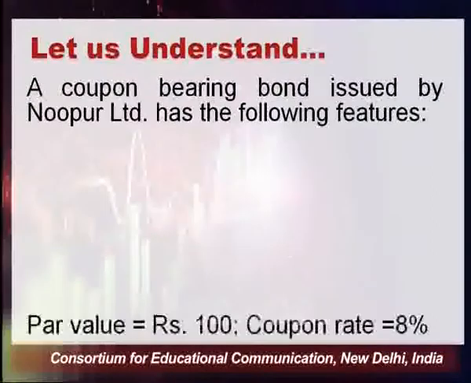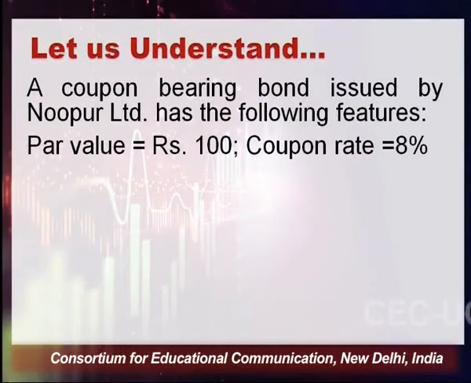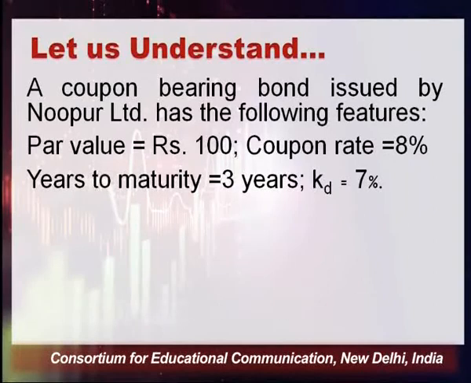A coupon bearing bond issued by Nopur Limited has the following features. This company is giving us a par value of rupees 100. Coupon rate is 8%. Years to maturity is again 3 years. Cost of debt is 7%. So my dear students, we have to mind here that in this particular question of Nopur Limited, the cost of debt is 7% and the coupon rate is 8%, which means that the expected rate of return is less than the coupon rate, because the expected rate of return is 7% and the coupon rate is 8%.